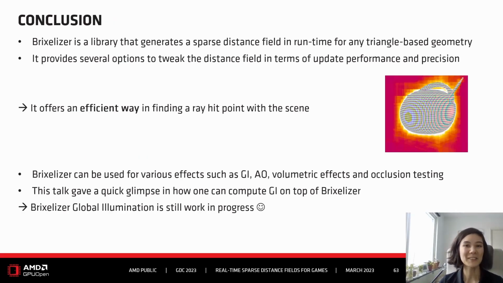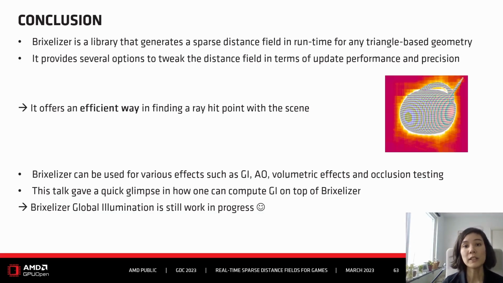And this is the end of the presentation. I presented to you Pixelizer, a library that generates at runtime a sparse distance field for any given triangle-based geometry. There are several options for you to tweak the distance field generation in terms of update performance and precision. Pixelizer is there to offer you an efficient way of finding the right hit point with the scene.